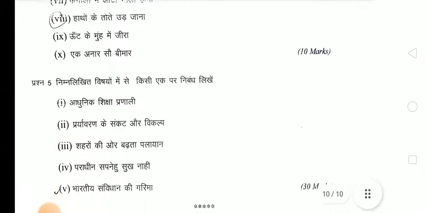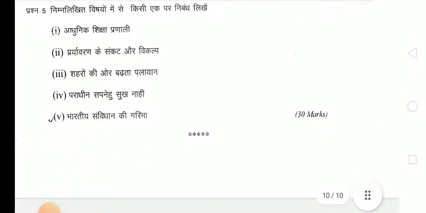So this was Hindi language paper, and this was all about Haryana Judicial Service Commission exam 2022.